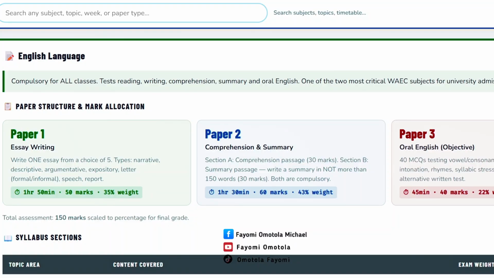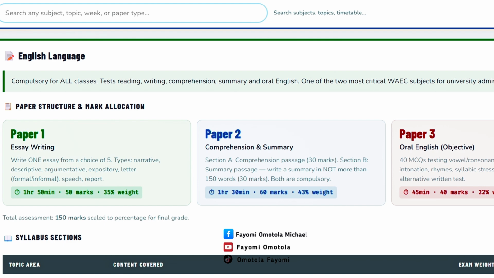Now pick summary, then the 40 marks of the objective. The objective is 22%. That means the weight of the comprehension itself is similar to the weight of the objective. Somebody can write paper 1 and paper 2 and still do well. Look at it, 35 plus 43 is what? That's like 78%.